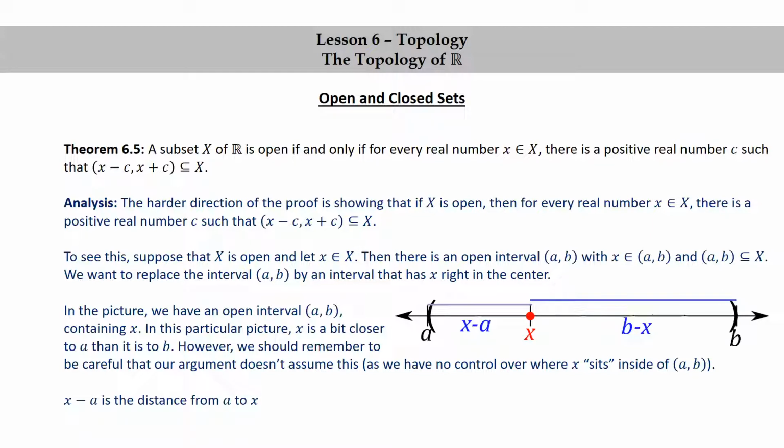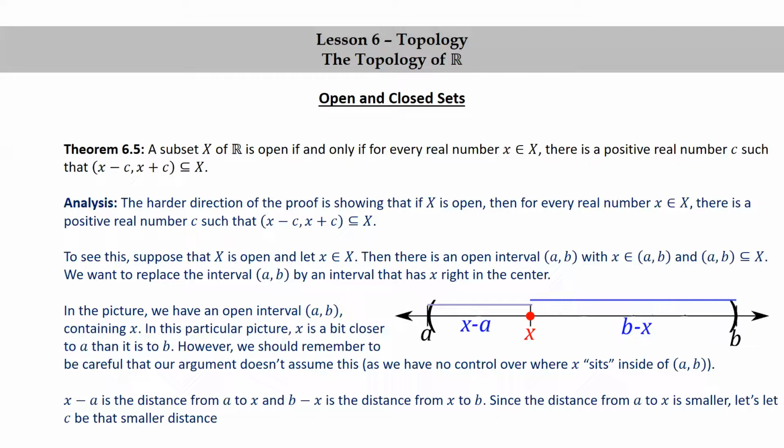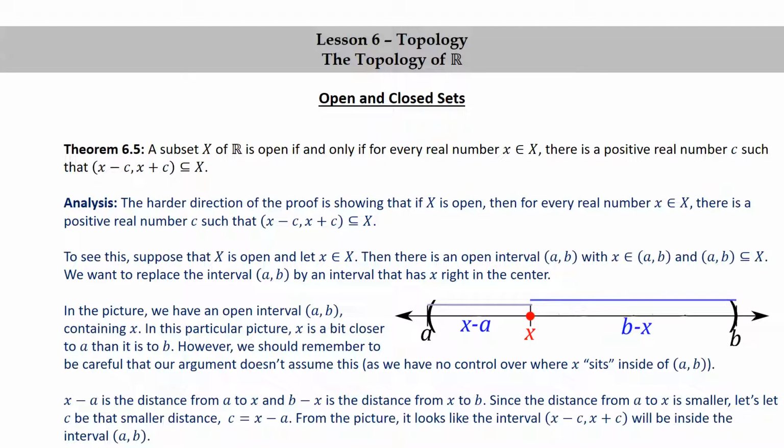x minus a is the distance from a to x, and b minus x is the distance from x to b. Since the distance from a to x is smaller, let's just let c be that smaller distance. So c is x minus a. From the picture, it looks like the interval (x − c, x + c) will be inside the interval (a, b).